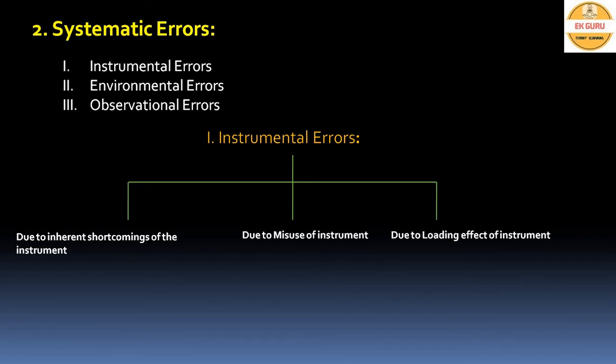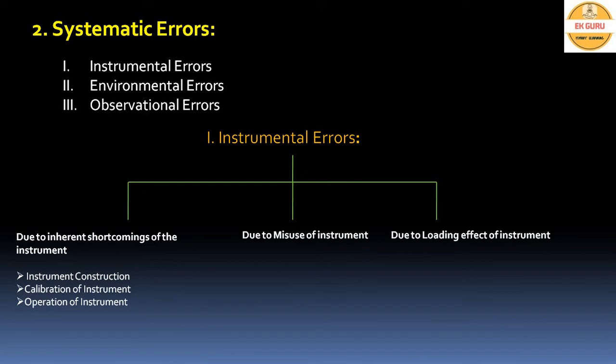Inherent shortcomings mean due to aging of the instrument or due to the less strength of the materials used in the instrument. Those come under the inherent shortcomings of the instrument. These are errors introduced because of the instrument construction, during calibration of the instrument, or during operation of the instrument.